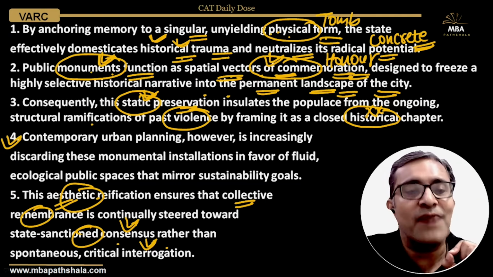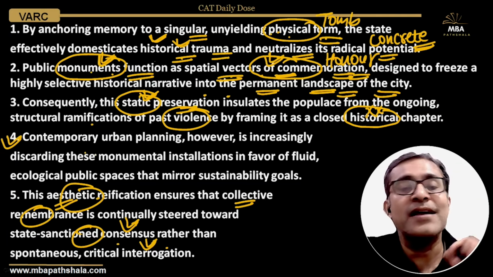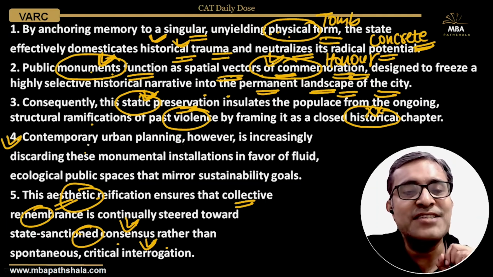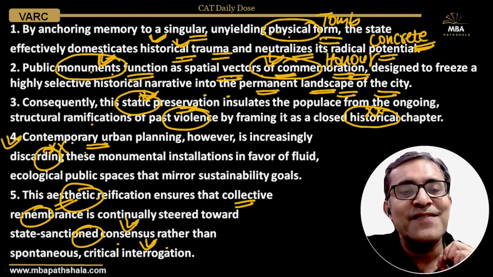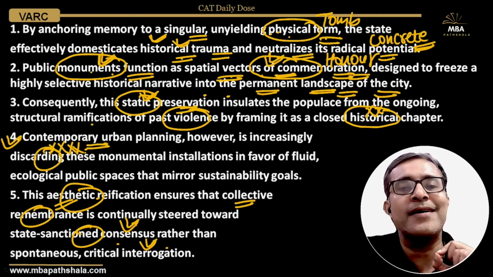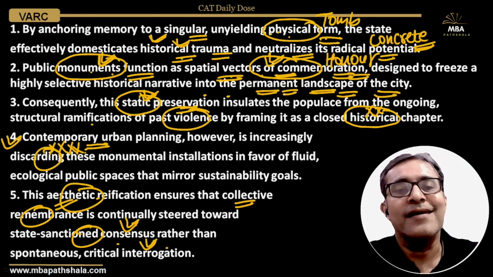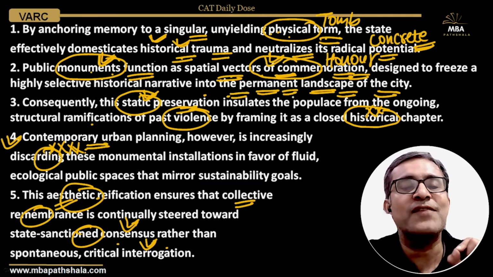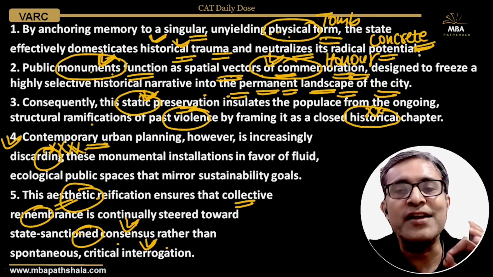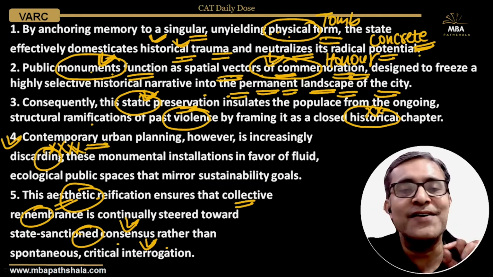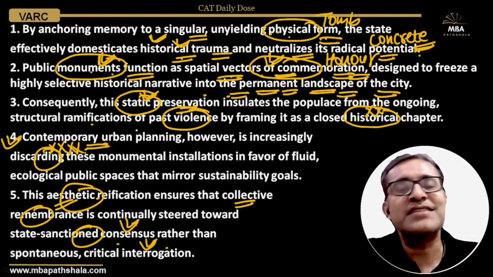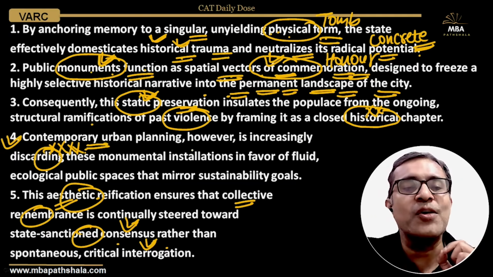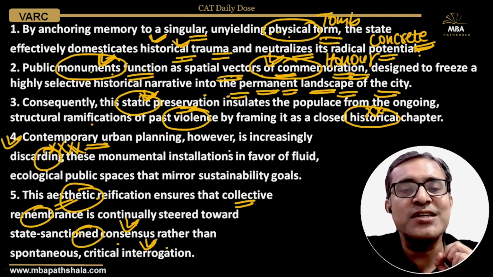So students, writing 4 in this discussion does not make any sense, because it goes in a different direction altogether. It says contemporary urban planning is discarding these monuments. That's what makes 4 incorrect, because a while ago we said they are the permanent landscape of the city. They are the concrete structures, which preserve the past. 4 says no, contemporary urban planning is discarding them, doing away with these monumental installations. So this is a complete shift.